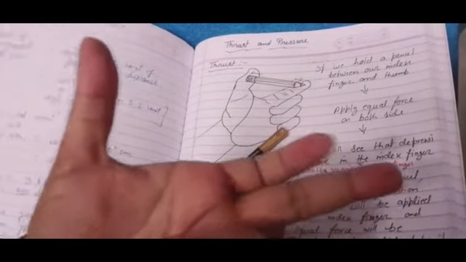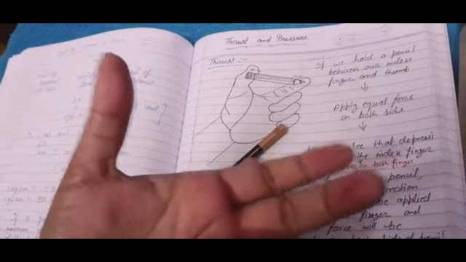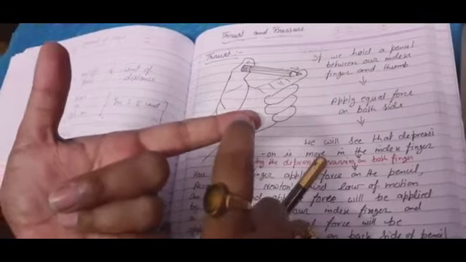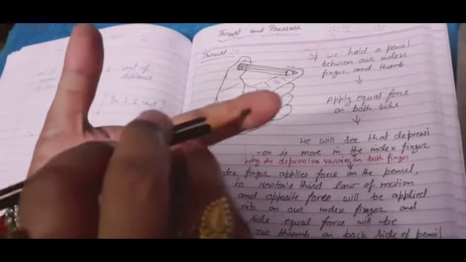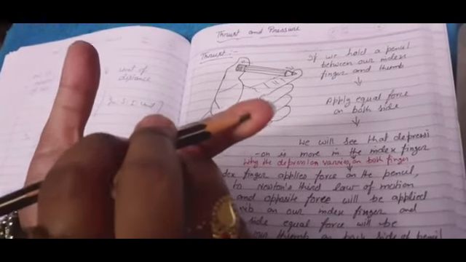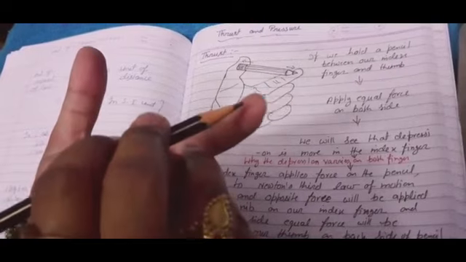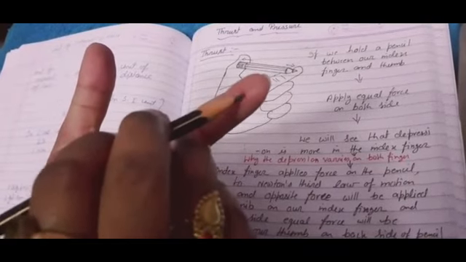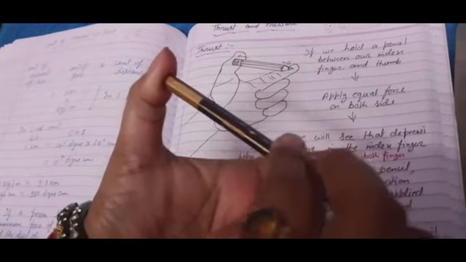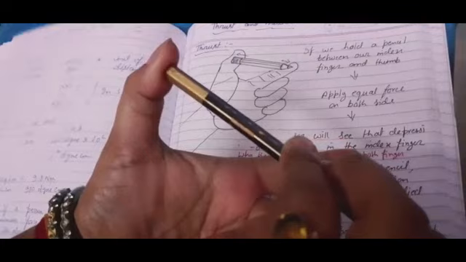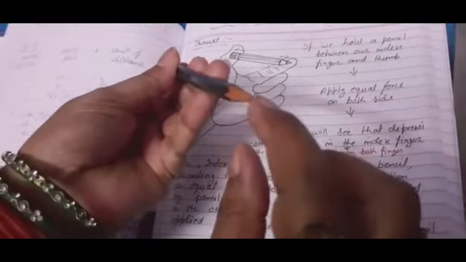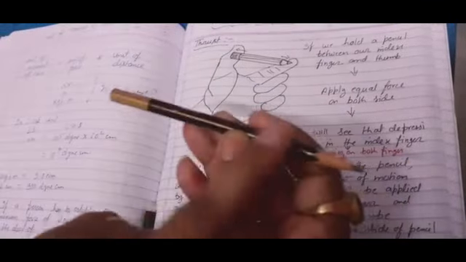The same thing happened with our fingers also. When we use our fingers, maybe the middle finger or the index finger and thumb, where the tip of the pencil was, we applied the same force, but according to Newton's third law of motion, what happened? We applied force here, and in return my finger also applied force. That's why I felt so much pressure here. But towards my thumb it also gave back the same force, but the area was more as compared to this one, so overall pressure is less, thrust is equal.